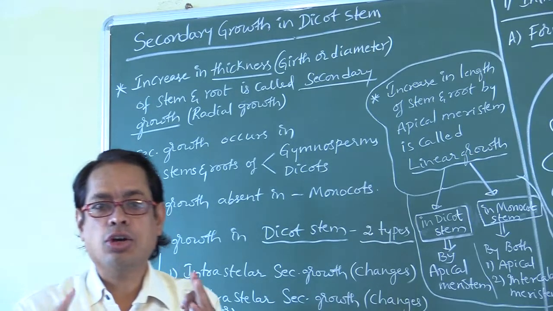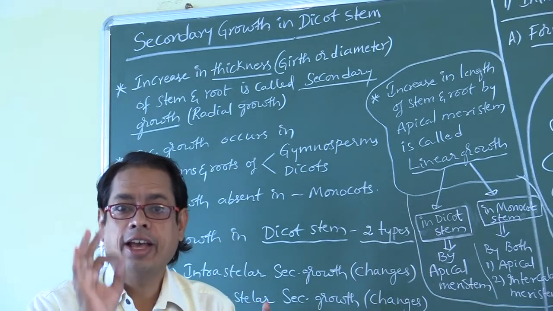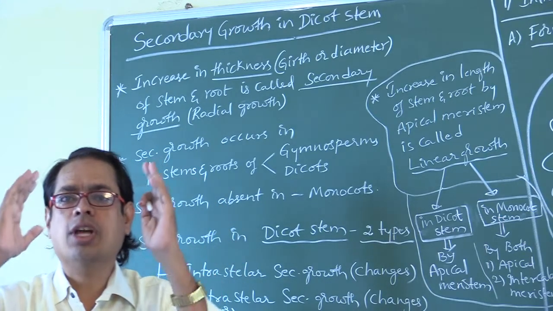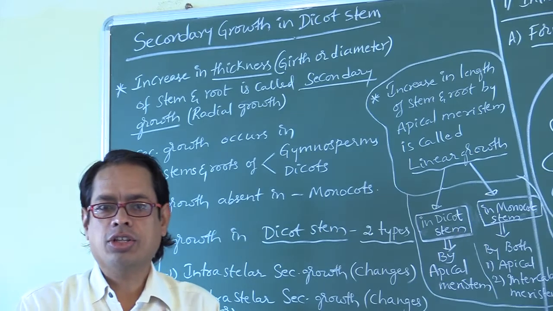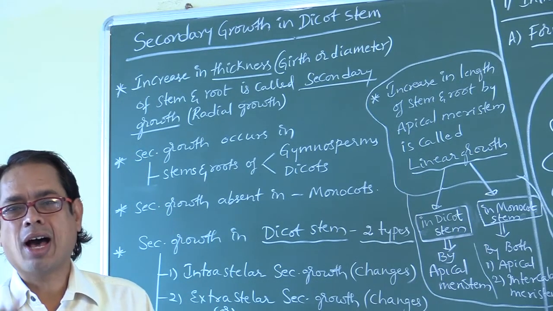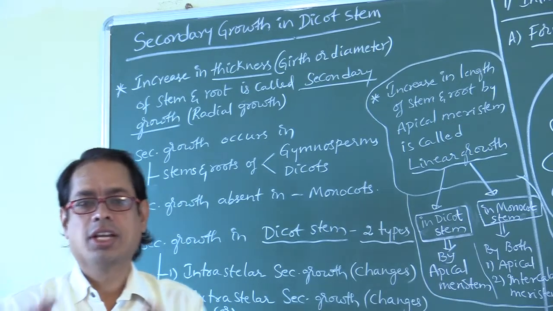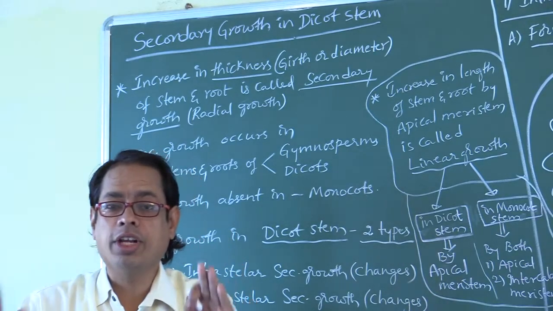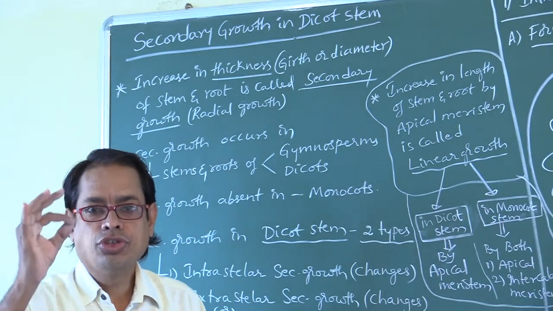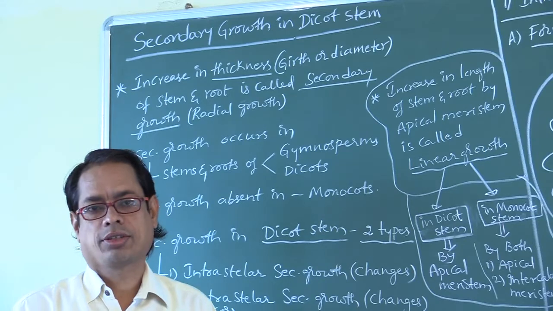So secondary growth occurs in stems and roots of gymnosperms and dicots. Secondary growth is generally absent in monocots.